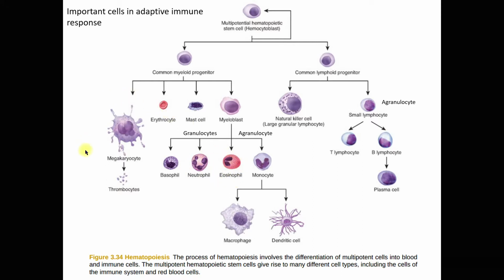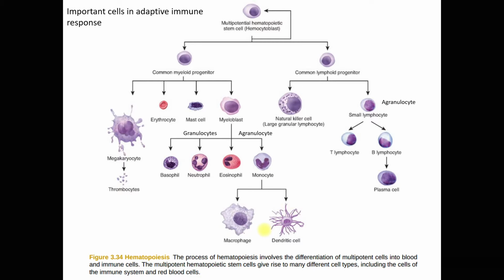I forgot about the megakaryocyte. Megakaryocyte will develop into thrombocytes, which are involved in the blood clotting process. Now the other agranulocyte is monocytes. These monocytes develop into macrophage and dendritic cells. These macrophage and dendritic cells are the APC, antigen presenting cells.